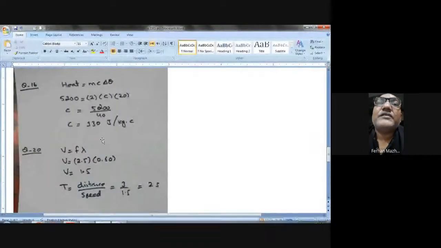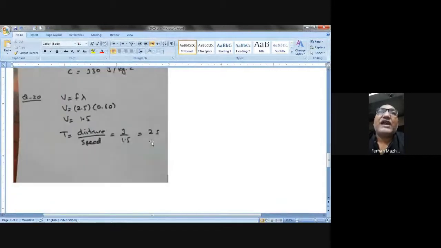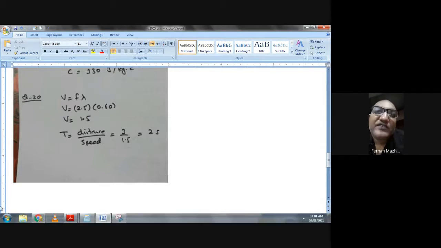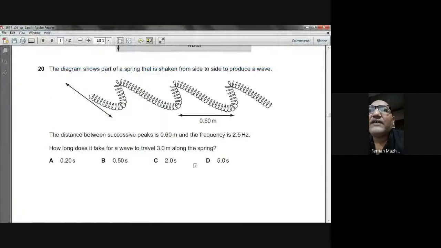I've done this on paper. V equals f lambda. F is 2.5 hertz, lambda is 0.60, and you multiply them, so you will get 1.5 meter per second. This is the speed of the wave. The question asks how much time it will take the wave to travel 3 meters. Distance divided by speed, 3 divided by 1.5, gives you 2 seconds. The answer is 2 seconds. Do we have that here? Yeah, C choice.